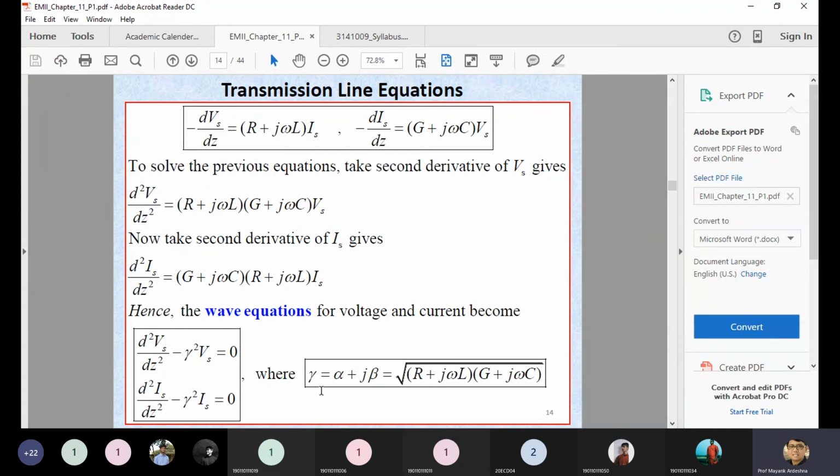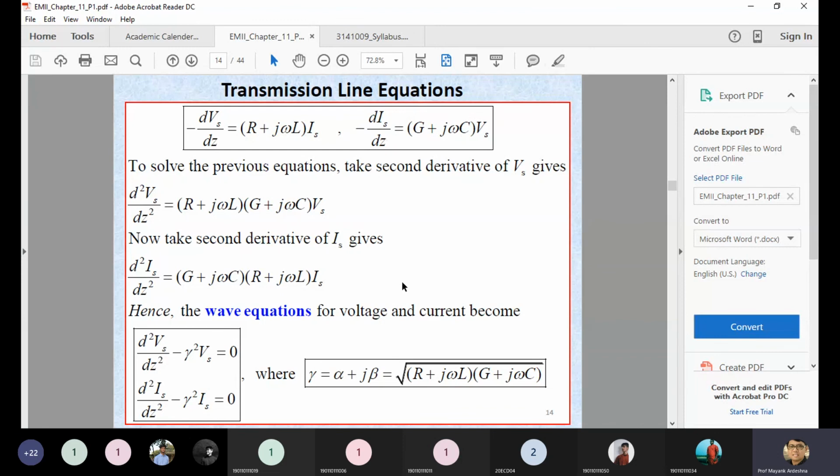Alpha is nothing but your attenuation, because if you see this equation, R is present. R is related to what? It's the resistivity. Because of the resistance, your amplitude signal strength will be degraded. So that's why alpha is the attenuation constant, and you can see C and L are present, which is nothing but your beta, the phase shift constant.